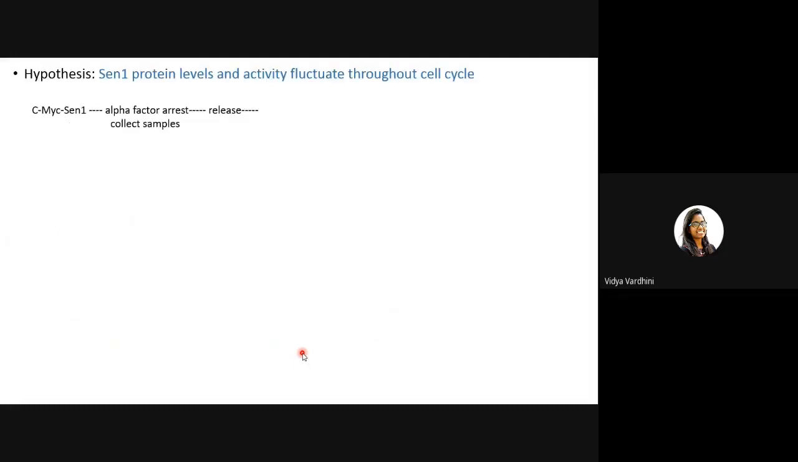So coming to the experiments they've taken, the first hypothesis: SEN1 protein levels and activity fluctuate throughout the cell cycle. So first they assume that SEN1 protein levels are going to fluctuate throughout the cell cycle.